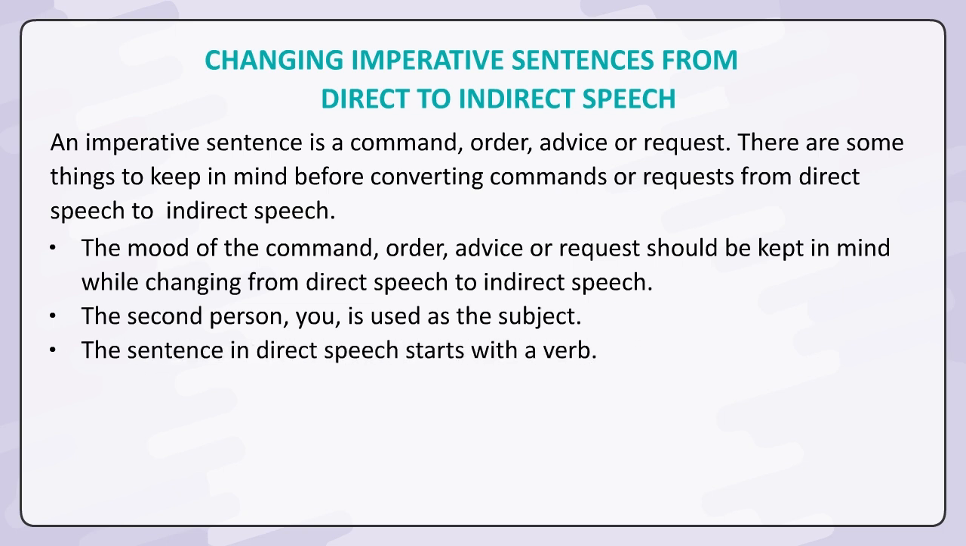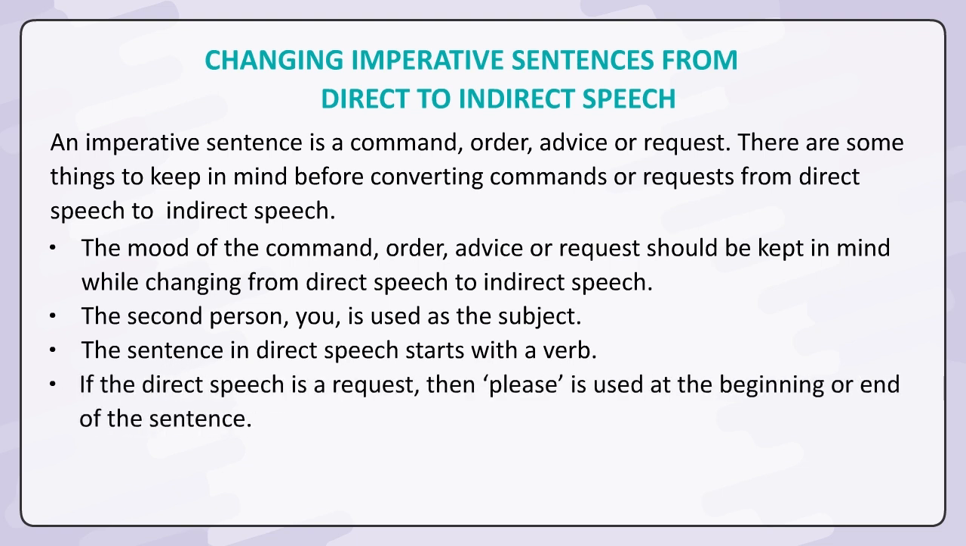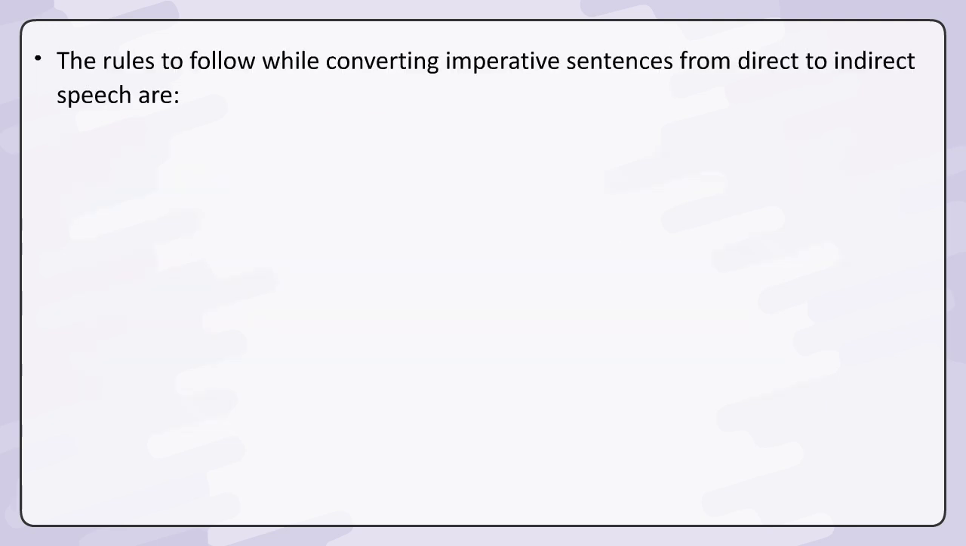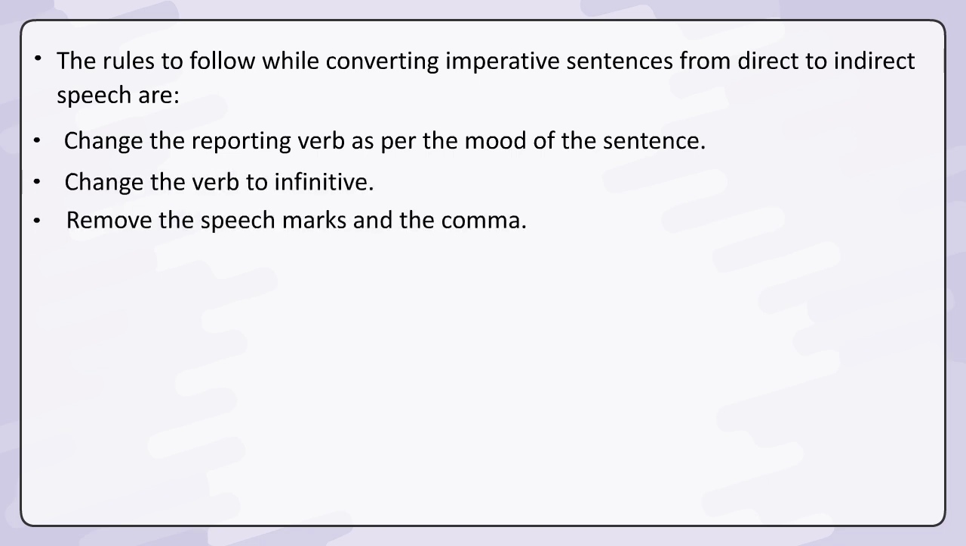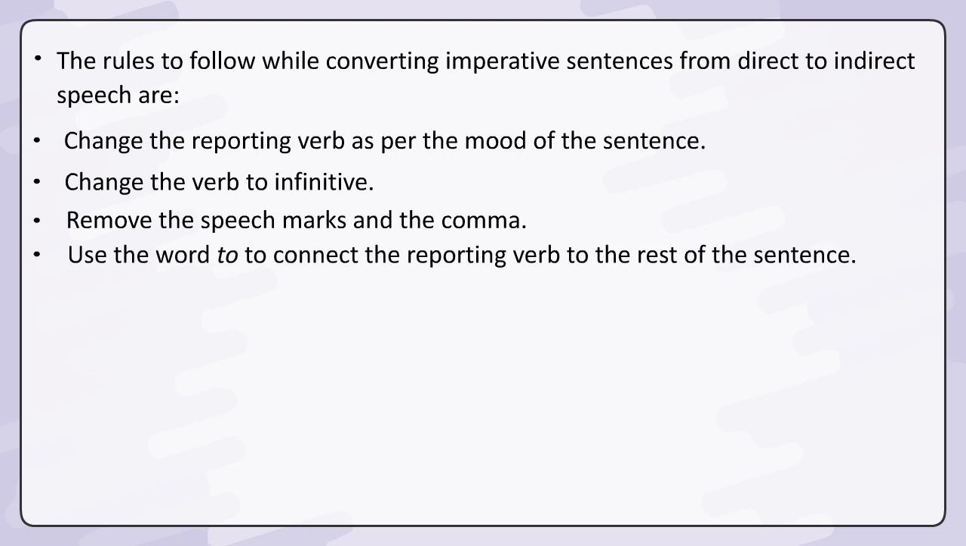The sentence in direct speech starts with a verb. If the direct speech is a request, then please is used at the beginning or end of the sentence. The rules to follow while converting imperative sentences from direct to indirect speech are: change the reporting verb as per the mood of the sentence. Change the verb to infinitive. Remove the speech marks and the comma. Use the word to connect the reporting verb to the rest of the sentence.